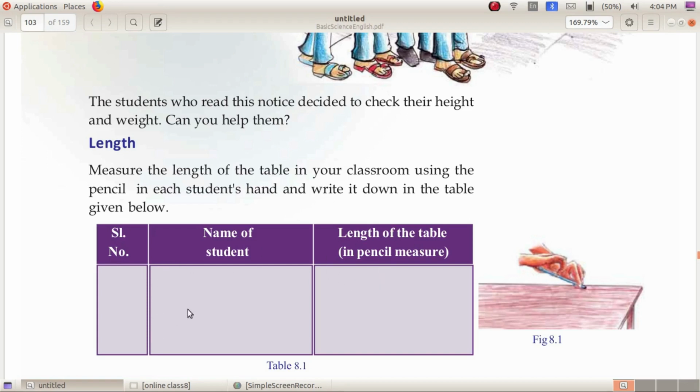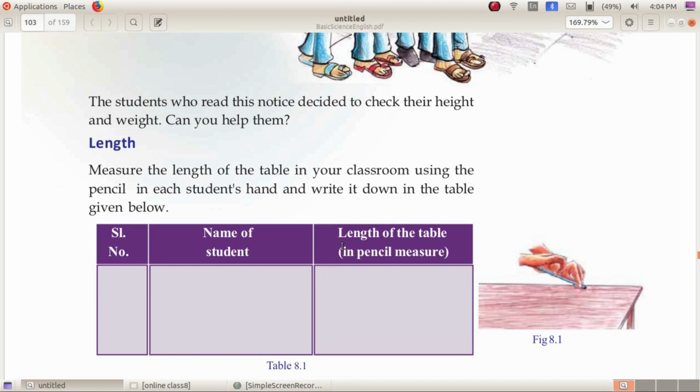You may take one or two pencils of different length, and measure your table with each pencil. Then record this in the table: serial number 1, 2, 3, name of student, your name itself, and length of the table in pencil measure. Use one pencil for each entry. Thus you have to complete table 8.1.